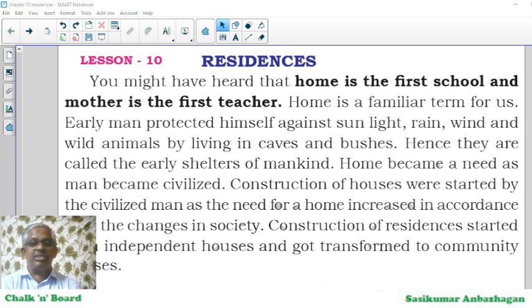Construction of houses was started by the civilized man as the need for a home increased in accordance with the changes in society. Construction of residences started from independent houses and got transformed to community houses.